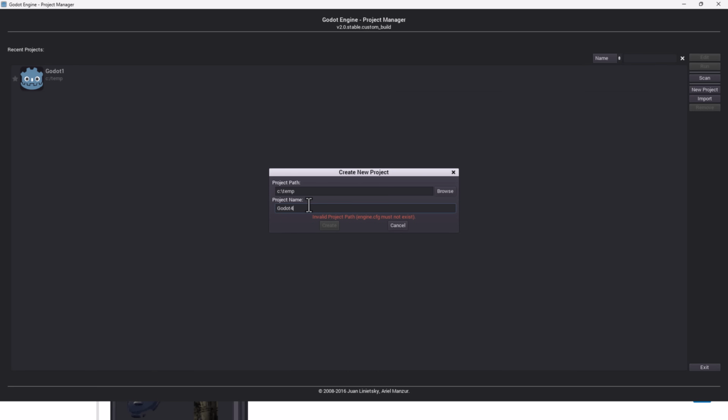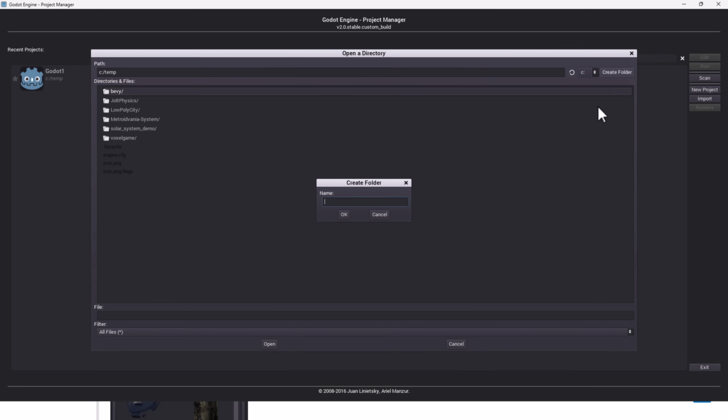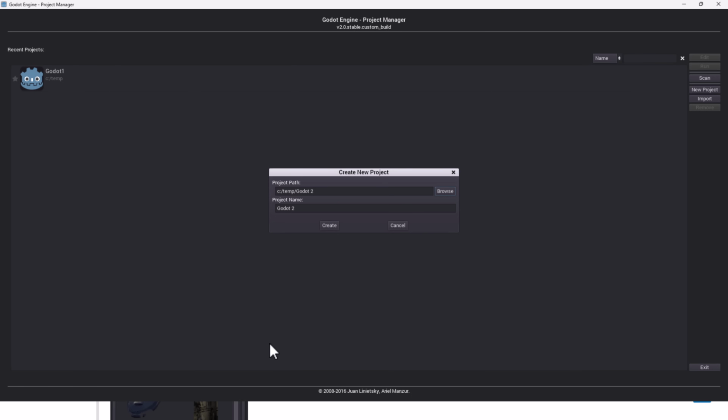We'll go here and call this Godot 2. And we will throw the leading slash at the end here. Invalid path. Engine config must not... Okay, this is annoying. So the creation process has definitely improved a bit. So we'll call this one Godot 2. I have no idea where it actually created that first project of ours, because the launcher apparently did not work the way I expected it to.